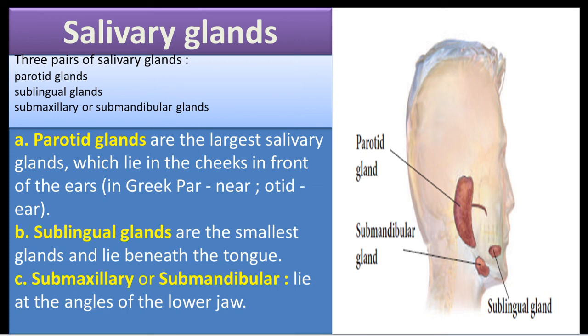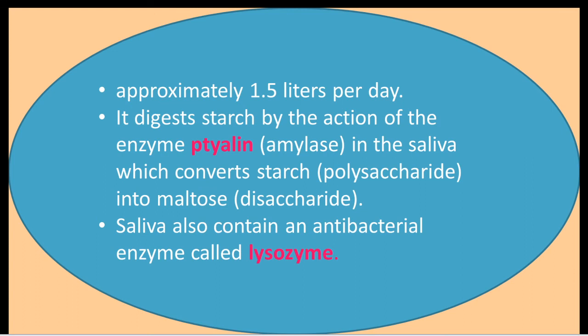The salivary gland secretes a fluid called saliva, as we know. Approximately it secretes 1.5 liters per day. It is used for digesting starch by the action of the enzyme ptyalin. Amylase enzyme is used for the digestion of starch, converting starch into maltose. It also contains an antibacterial enzyme called lysozyme.